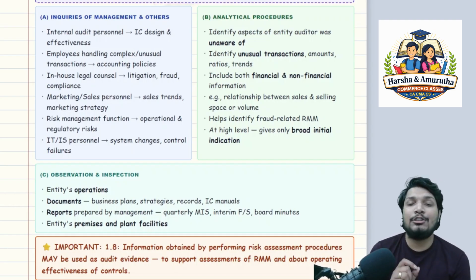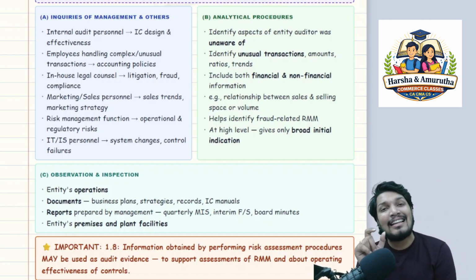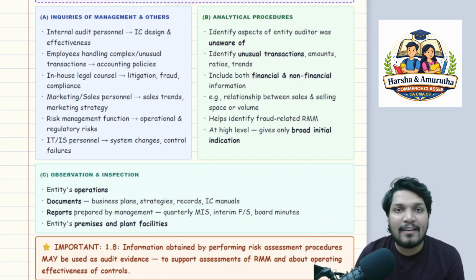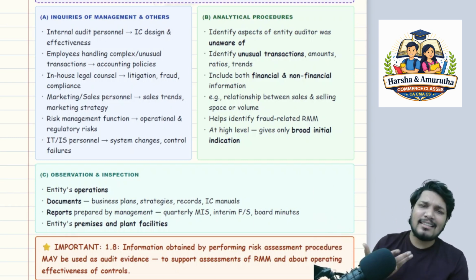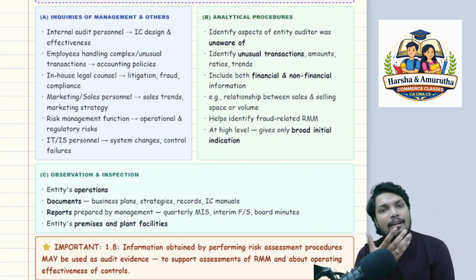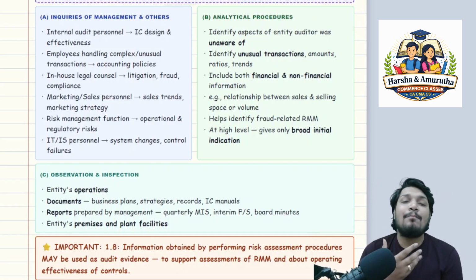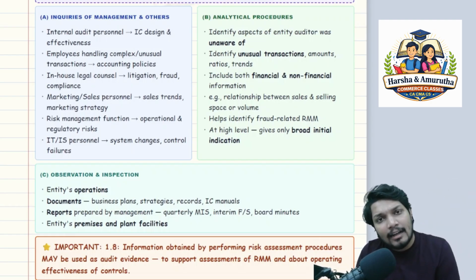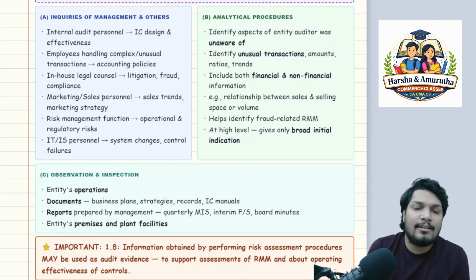Second, analytical procedures. What do analytical procedures mean? Analytical procedure, again, is a very important SA. We'll cover it in the SA 500 series. What does this analytical procedure mean? It is nothing but studying the plausible relationships between financial and non-financial data to do comparison and trend analysis.